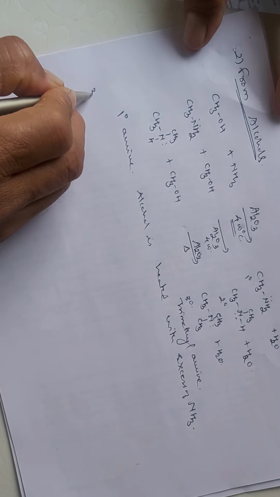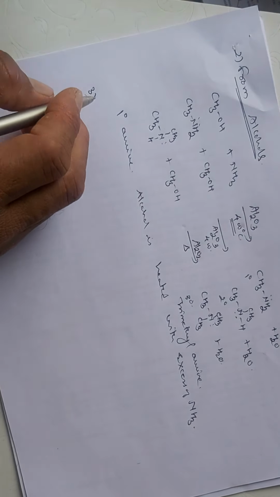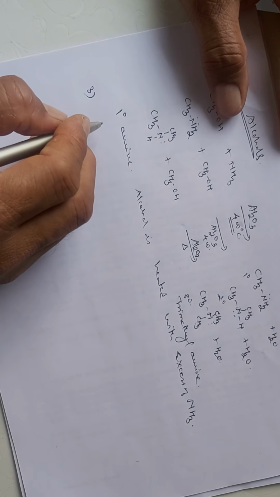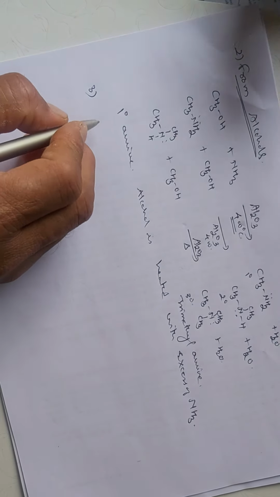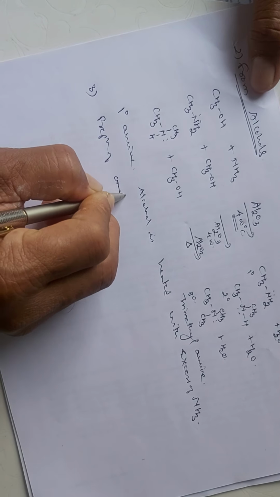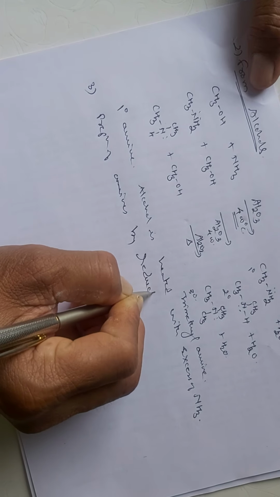Then the third method for the preparation of amines is the preparation of amines by reduction process.